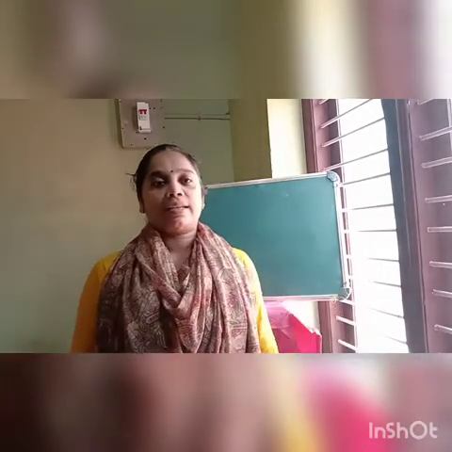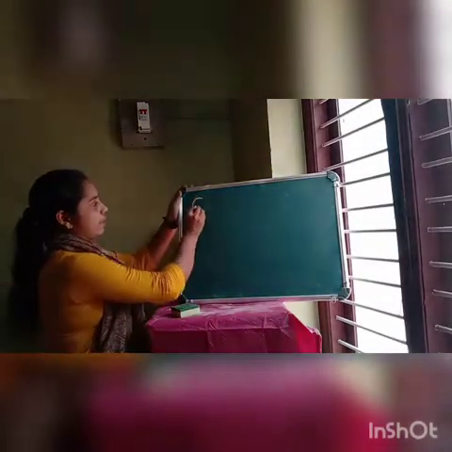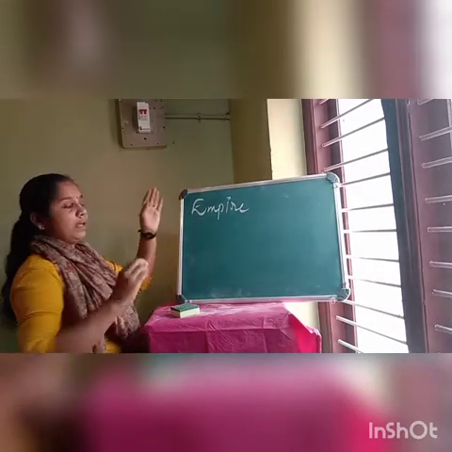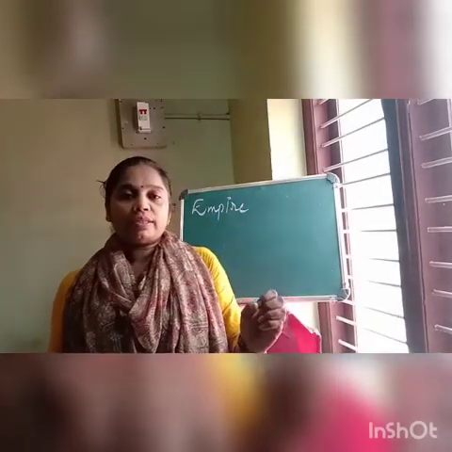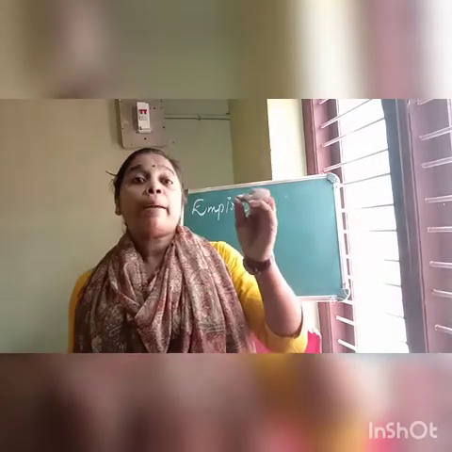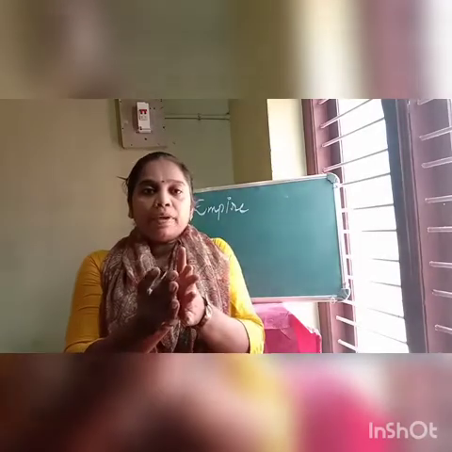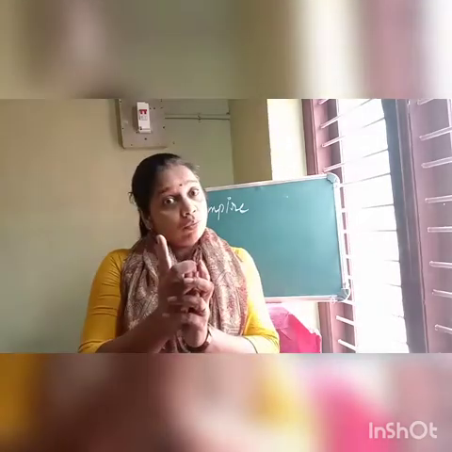Before we start this lesson, let us understand the meanings of three terms. First one, empire. Second one, kingdom. Third one, dynasty. Empire. Empire means a group of peoples or nations. They were controlled by one emperor. That means all powers of that empire are under the control of who? Emperor.